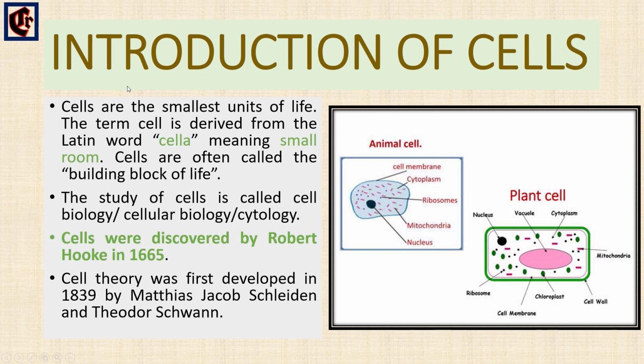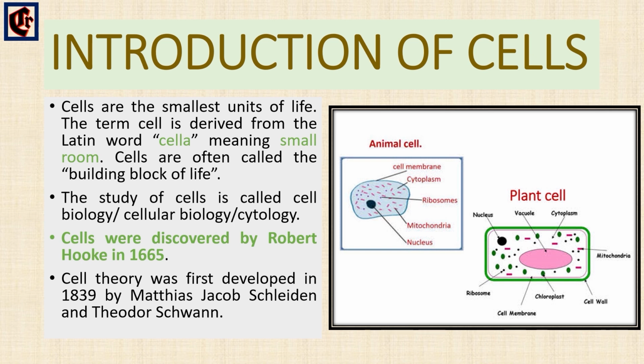The term cell is derived from the Latin word cella, meaning small room. Cells are often called the building blocks of life, and the study of cells is called cell biology, cellular biology, or cytology. Cells were discovered by Robert Hooke in 1665. He observed a thin slice of cork under the microscope, described what he observed as little boxes, and named them cells.